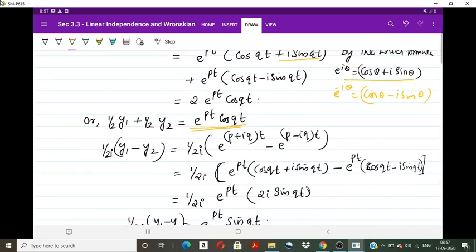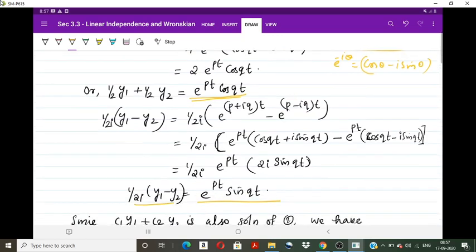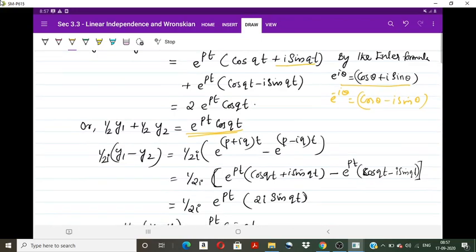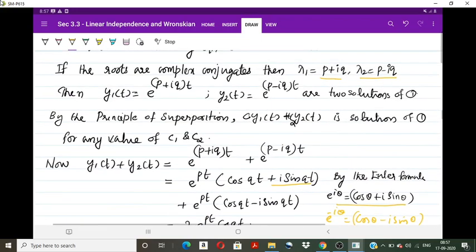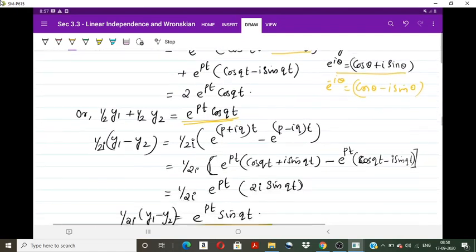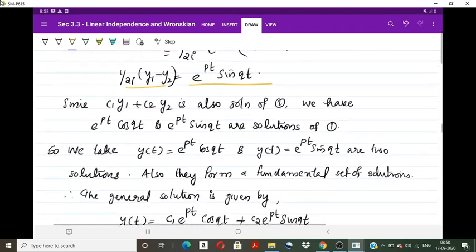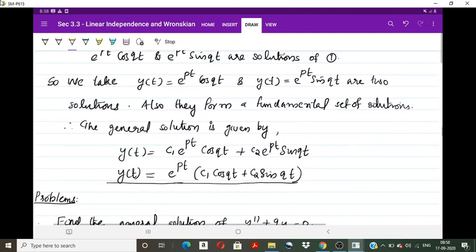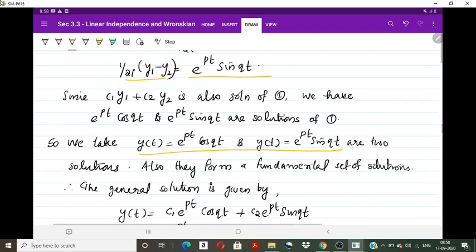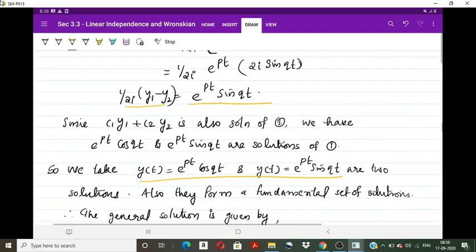So it is quite easy, by taking these as the new solutions instead of taking e raised to (p plus iq)t and e raised to (p minus iq)t. So we are considering the two solutions as y1 as e raised to pt cos qt and y2 as e raised to pt sin qt. The reason is that by principle of superposition it is possible.